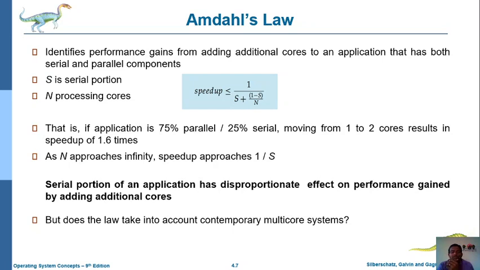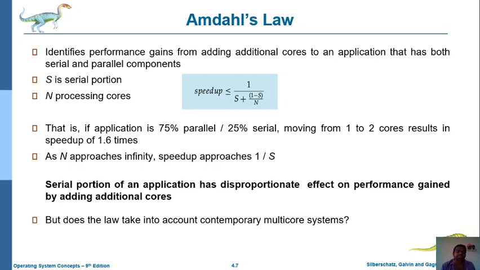Speedup is less than or equal to 1 divided by (s plus (1 minus s) divided by n). Here s indicates the serial portion of the execution, and n indicates the number of processing cores executing simultaneously. This is the basic formula to improve the performance of multi-threaded systems.